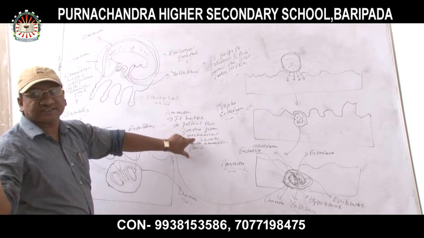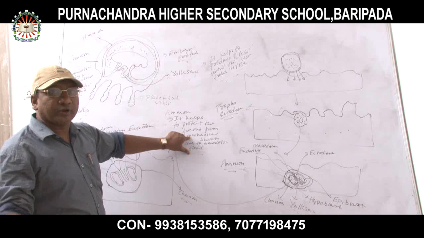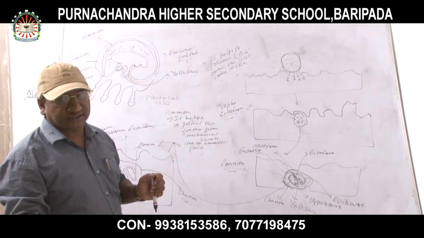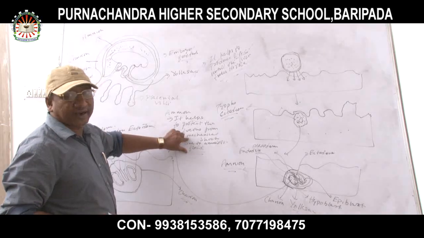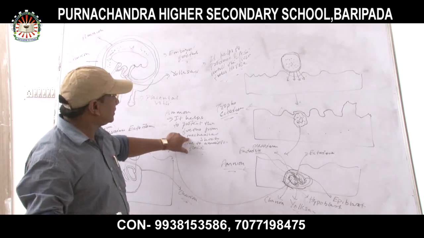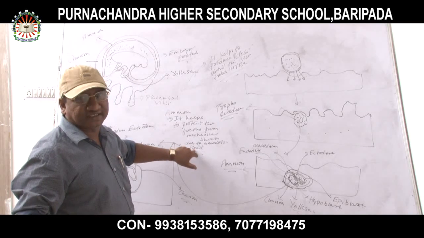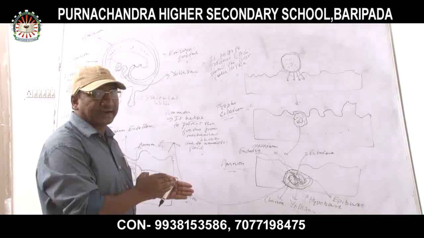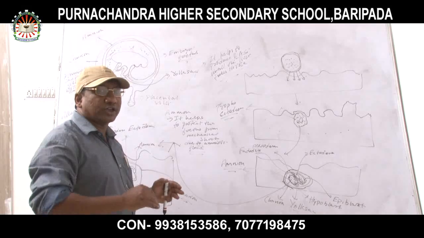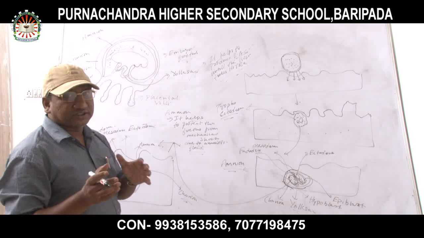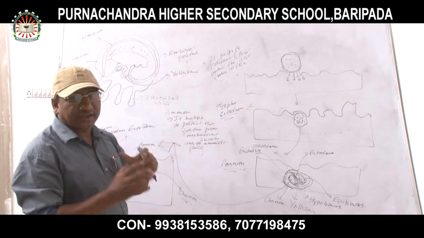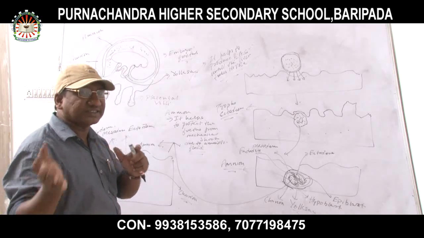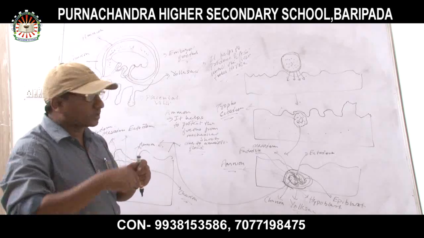Inside amniotic fluid, amniotic cells are also present, which help in the detection of the sex of the child, male or female. The process which the doctor carries out with this fluid is called amniocentesis. What is amniocentesis? It is the process of detecting whether a child is male or female, and it also helps to check whether the fetus is in good condition or not. That process is called amniocentesis.